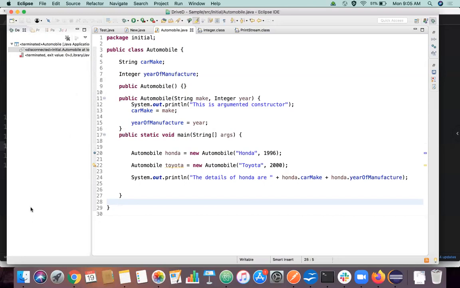If someone asks what is the use of a constructor, we should say it is used to initialize an object. Yes, that's the main purpose of the constructor. One more purpose is to execute some piece of code at the time of constructor calling, at object initialization itself, because whatever code you write here will be executed at the time of object creation. For that purpose also the constructor is needed.